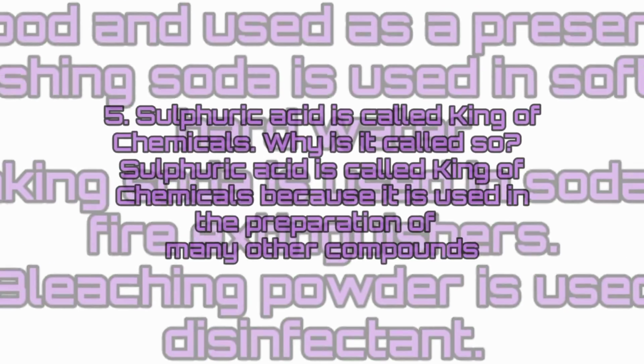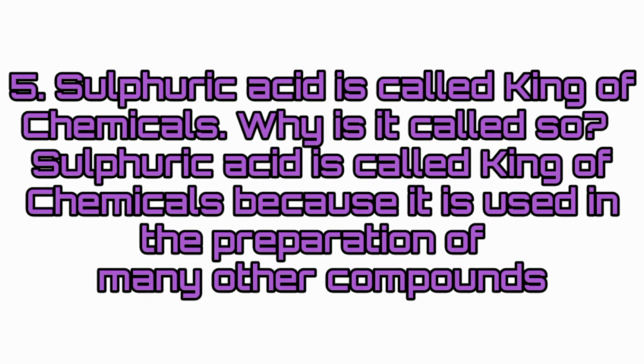Then fifth question, sulfuric acid is called king of chemicals. Why is it so called? Answer: sulfuric acid is called the king of chemicals because it is used in the preparation of many other compounds.